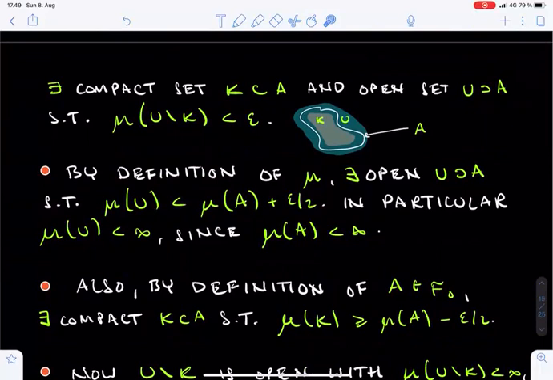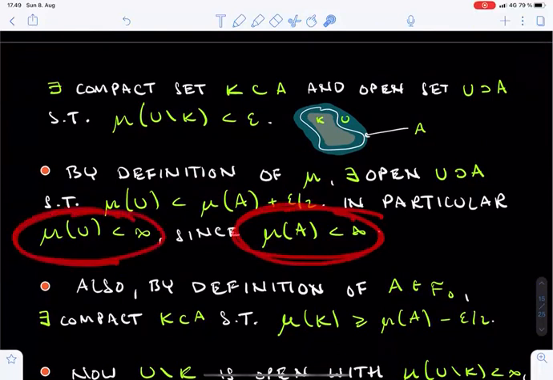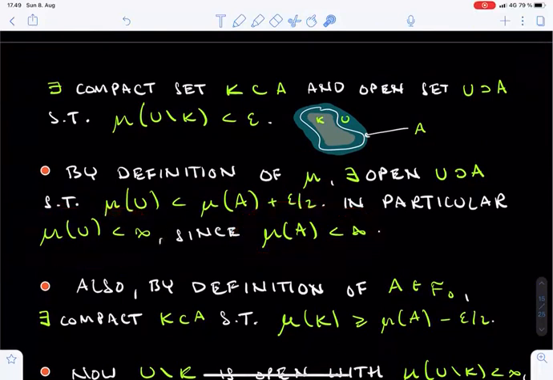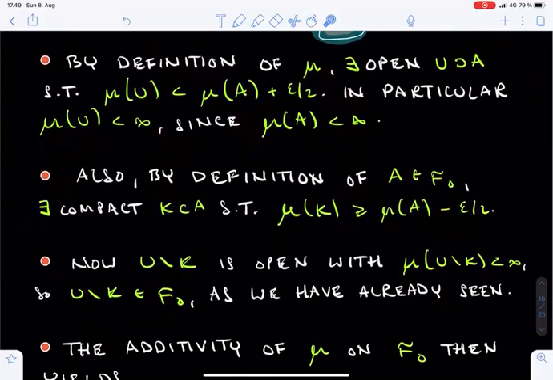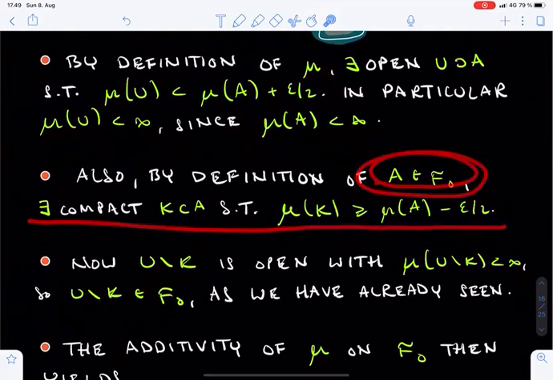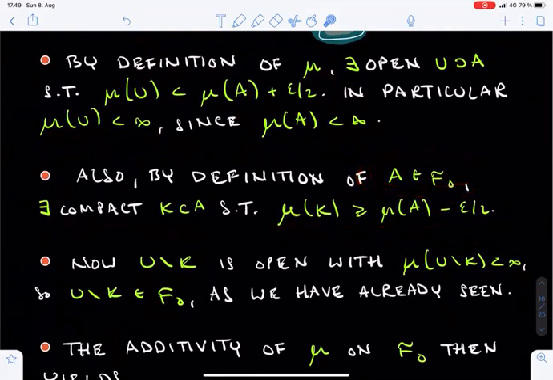In particular, since A is a set from F0, its mu measure is finite, and so is the mu measure of U. Next, by the assumption that A is a member of F0, there exists a compact subset K whose mu measure is no smaller than mu of A minus epsilon over 2.